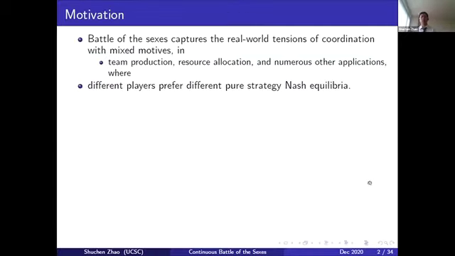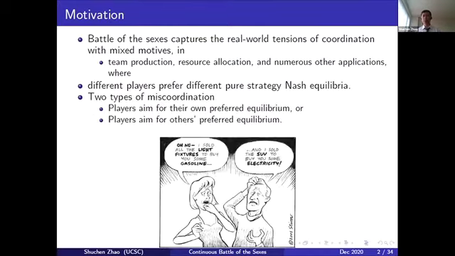As you might all know, Battle of Sexes captures the real-world tension of coordination when people have mixed motives, with many kinds of applications. Thinking of a 2x2 matrix framework, there are two players with two pure Nash equilibria. Different players prefer different pure Nash equilibria, which causes two different types of miscoordination: either both players choose their own preferred equilibrium, or they choose the other player's preferred equilibrium. The cartoon below shows a very typical case where both players choose to benefit the other, but eventually they mismatch.